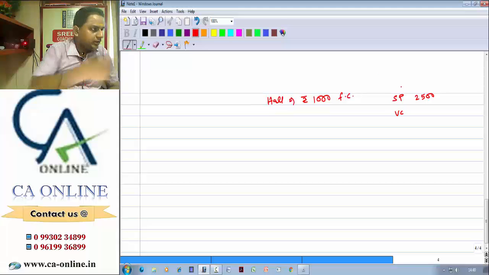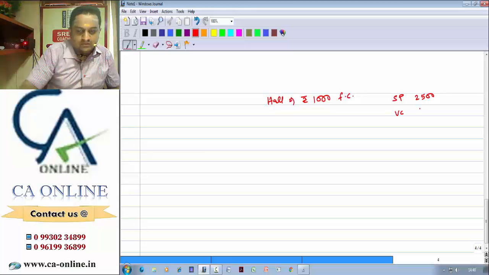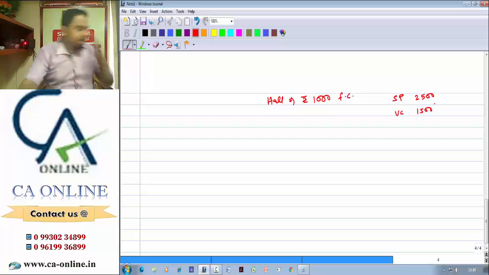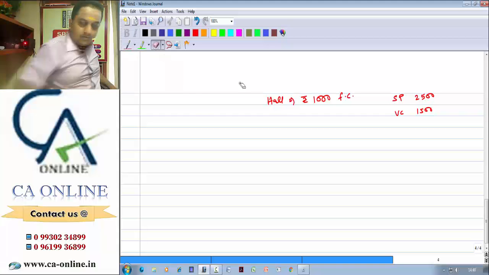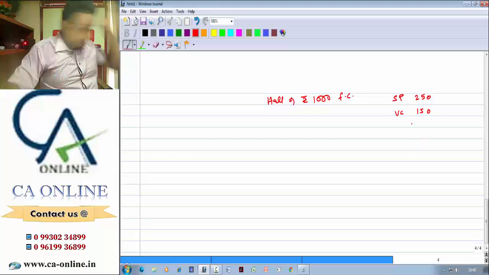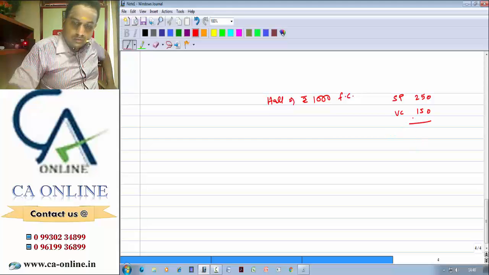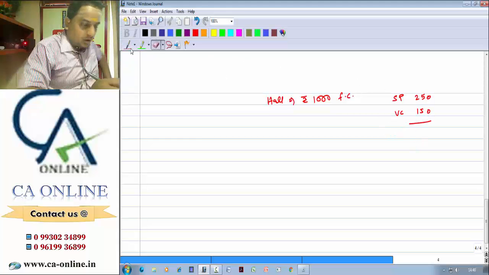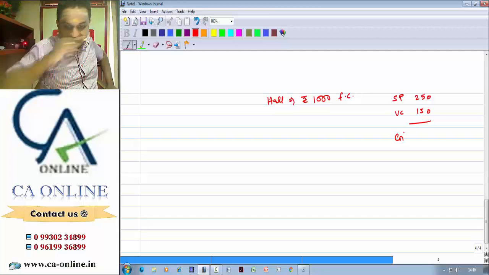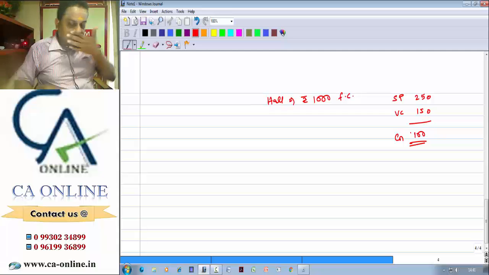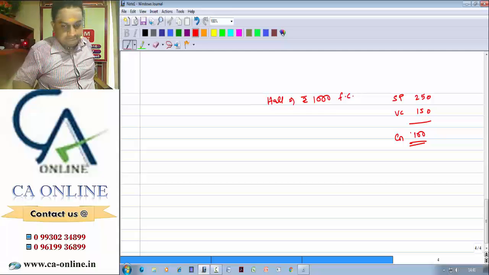For every student I need to give some material kit, a notebook, food, and all those things come to 150. So what is the contribution per student? 100. This is the contribution per unit.